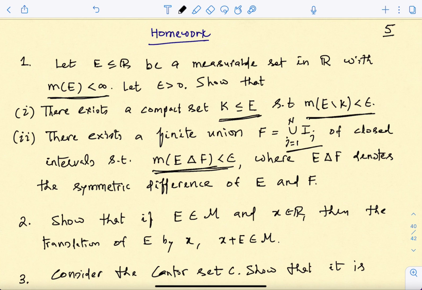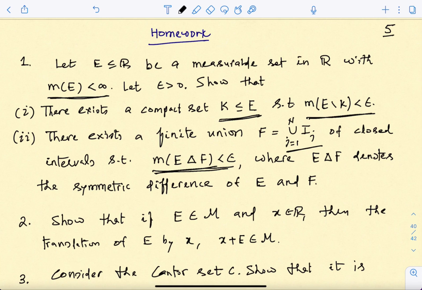Why are such things important? Because when we want to deal with general sets in analysis and prove results for general sets, what are the tools you have? You can work with open sets, closed sets, compact sets, and intervals, because these are easy to work with. So certain results which you want to prove for general sets, you try to prove for these kinds of sets which are easier to work with, and then from there you manage to get the result for the general set, and these are the properties which will help in doing that.